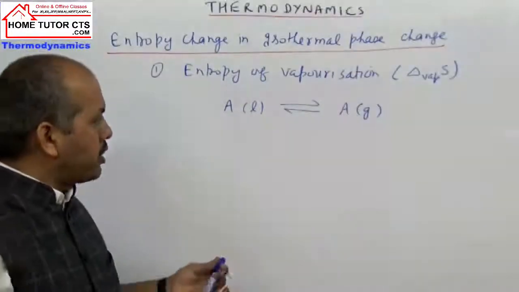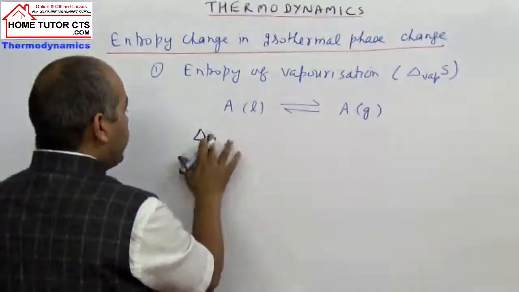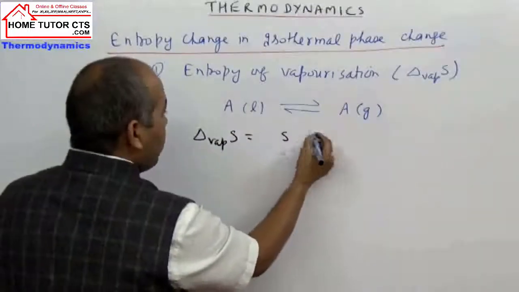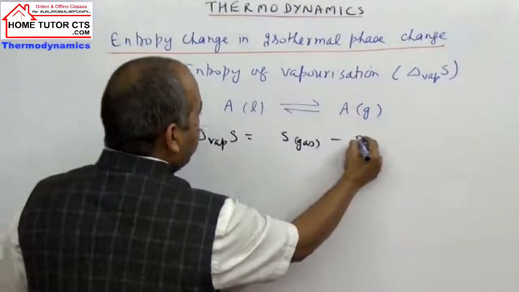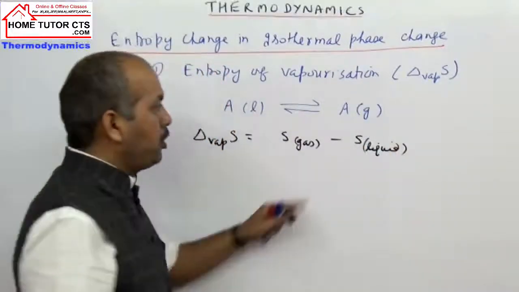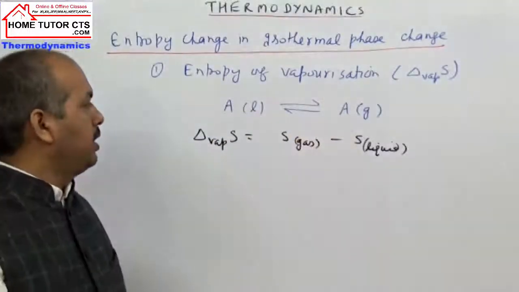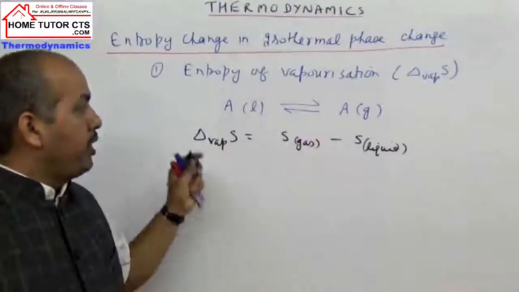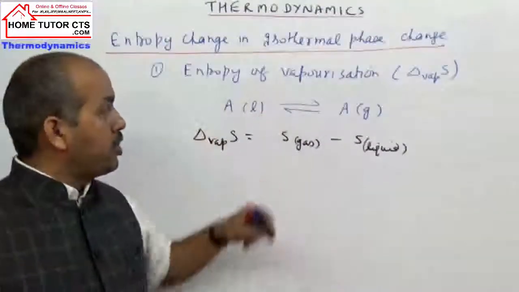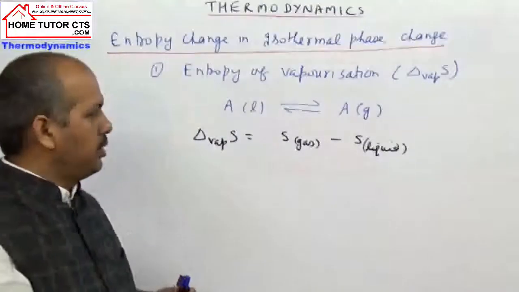In this phase transformation, the entropy of vaporization is the entropy in the gas phase minus the entropy in the liquid phase, that is, entropy of product minus reactant, or entropy final minus entropy initial. Now how do we define this entropy change of vaporization?